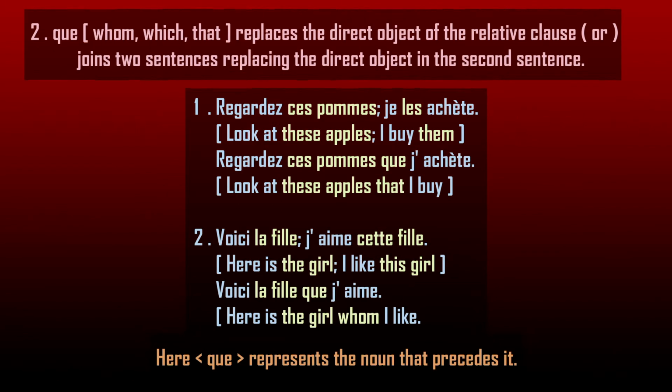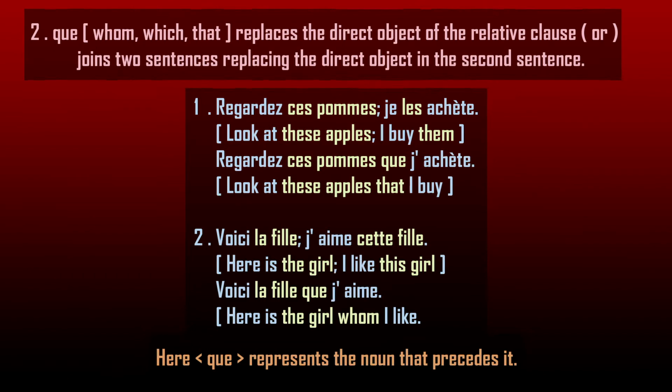Both the sentences talk about a common noun, la fille, the girl. The girl becomes the direct object in the second sentence. That direct object noun can be replaced by the relative pronoun que, and both these sentences can be joined into one.